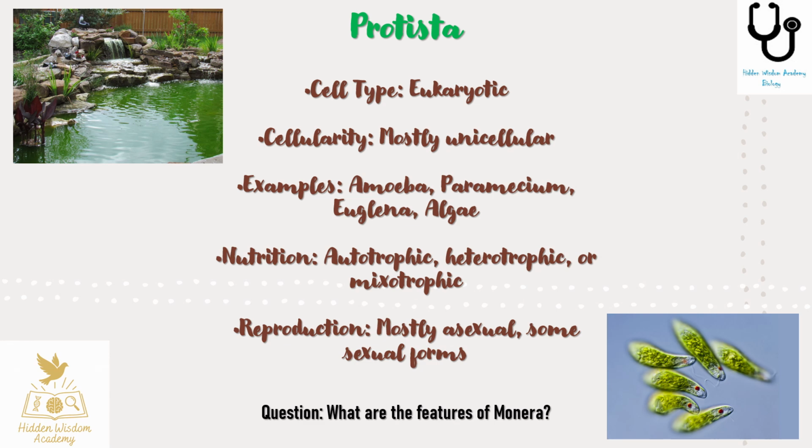Now let's talk about Protista. Protista are eukaryotic organisms, mostly unicellular, but with a true nucleus and membrane-bound organelles. They live in aquatic or moist environments. Examples include amoeba, Paramecium, euglena, and algae. They show incredible variety in nutrition. Some like algae are autotrophic, others like amoeba are heterotrophic, and euglena can switch between the two. They reproduce mainly asexually but some also have sexual reproduction stages. This kingdom is like the bridge between simple and complex life.